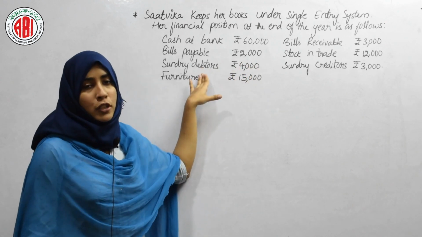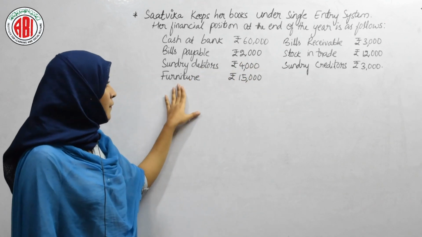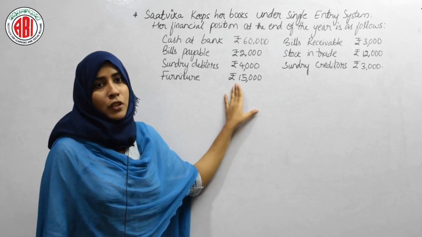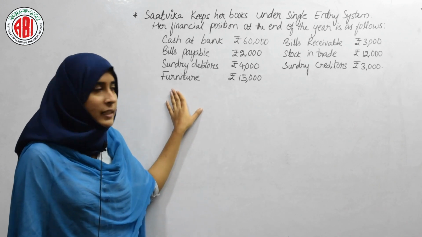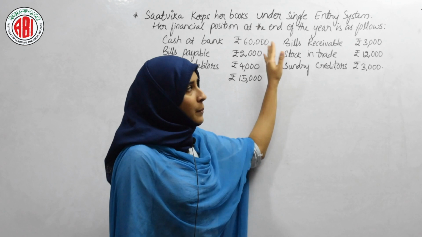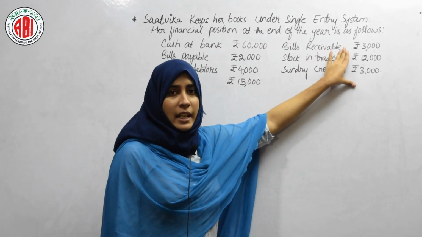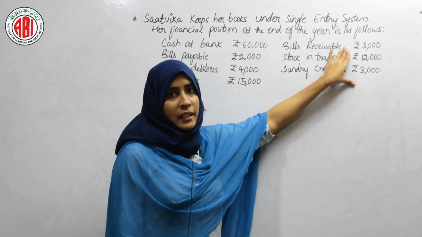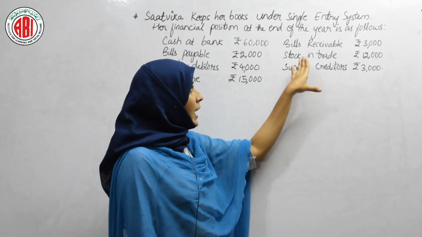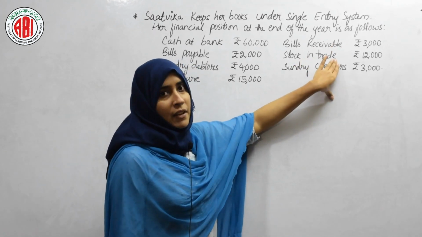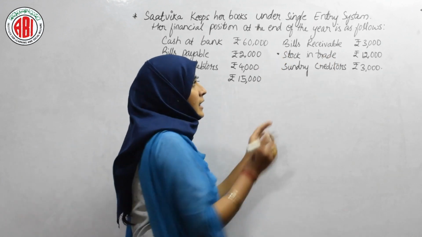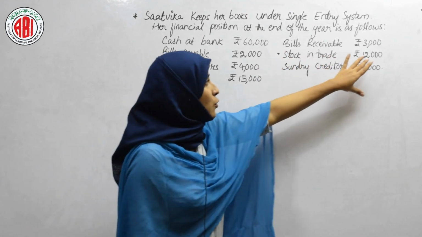Sundry debtors also comes under asset side. And furniture, that is 15,000. So furniture will also come under asset side. And let's see this side, bills receivable, that is 3,000. Bills receivable is a liability, so we have to write that under liability side. And stock in trade, this one is our asset, so we have to write this at asset side, that is 12,000.